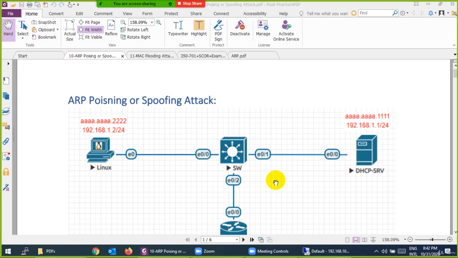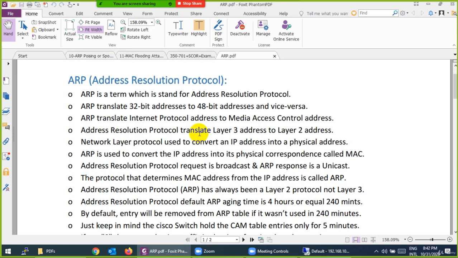But before doing that, we need to know what ARP is. Quickly, I hope you know: Address Resolution Protocol. Whenever devices are in the network and communicate, first they send an ARP entry. Even on layer 3 devices like a router or layer 3 switch, they send an ARP entry: this is my MAC address and this is my IP address. Every device keeps this record.